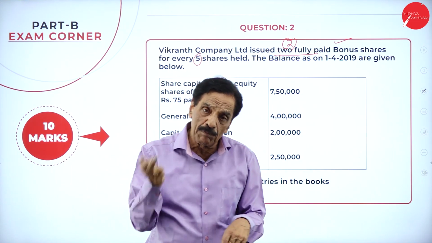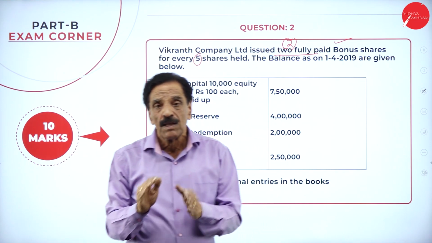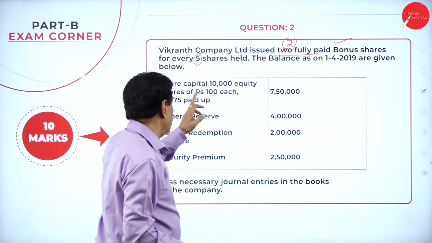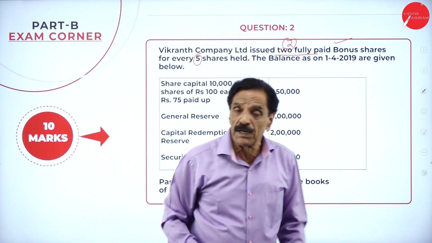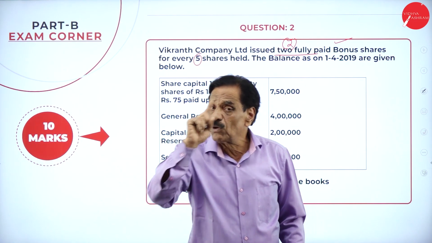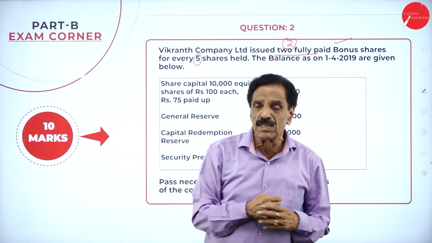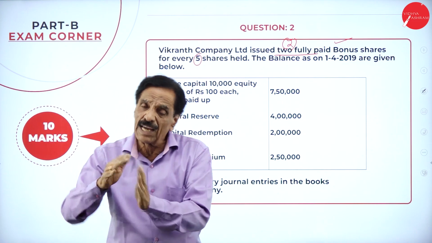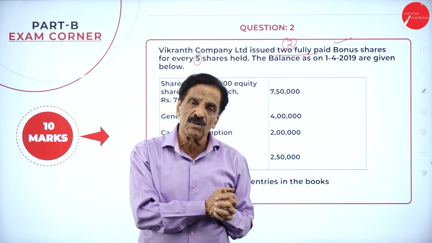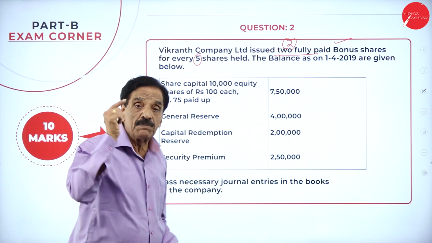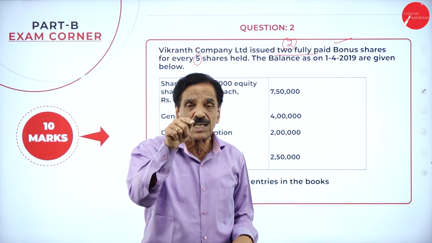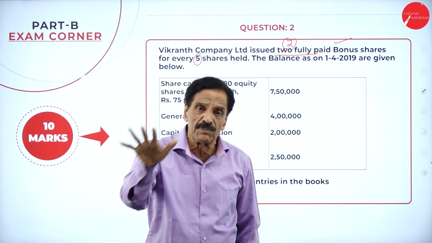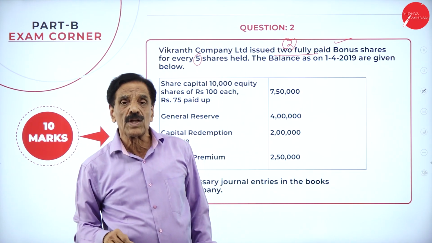Partly paid shares will be made fully paid shares. 10,000 equity shares of rupees 100 each. How much is paid up? 75 paid up. The balance is 25. 10,000 into 25 is 2,50,000, the unpaid amount, which has been declared as a bonus. The bonus should be declared either from the general reserve or the profit and loss account. There is no profit and loss account, so it is declared from the general reserve. The entry: General reserve account debit 10,000 into 25, 2,50,000, to bonus to shareholder account 2,50,000.